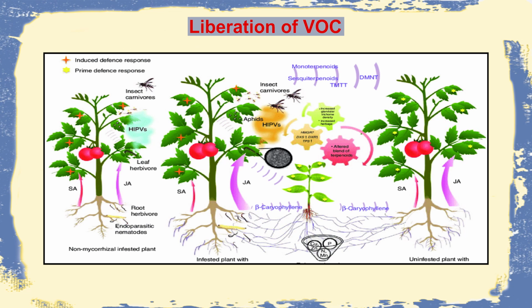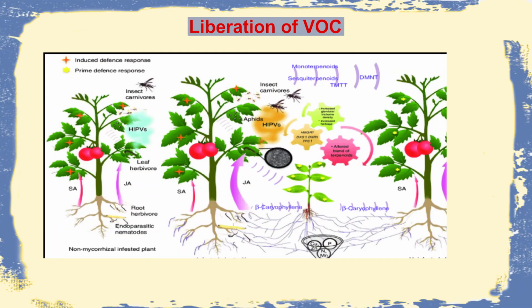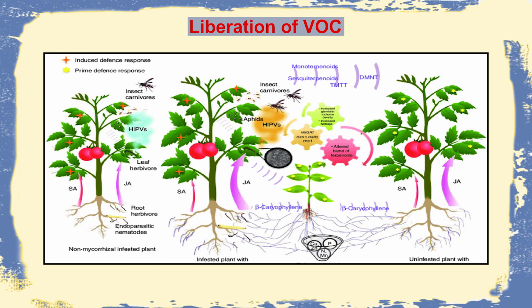They provide a unique environment, and the plant which is surviving in the vicinity, though it does not have any mycorrhizal association, benefits from this volatile compound effect and is less damaged by insects. So it is a very unique association by which the mycelial fungi growing in the soil provide some VOC in the environment which will protect other plants from insect attack, and this type of defense is called systemic acquired resistance, and it is brought about by the switching on of jasmonic acid or salicylic acid.